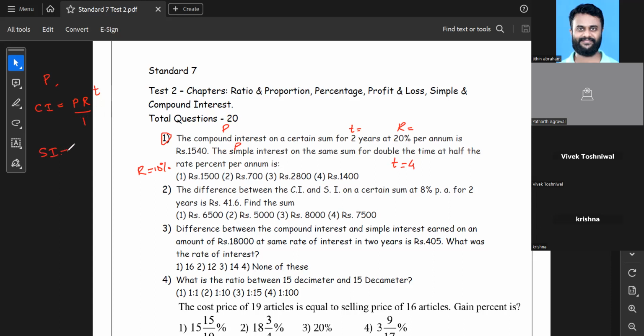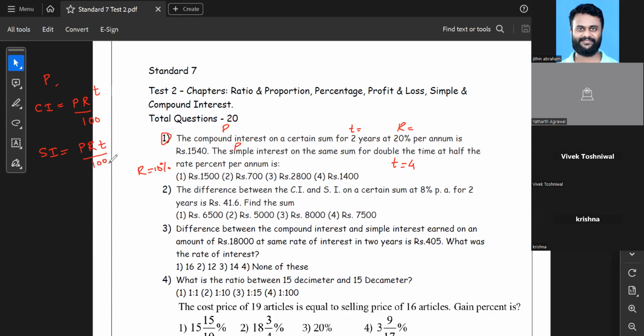And the formula for simple interest, you know very well. By the way, divided by 100 because it is rate of interest, right? Just in case you guys don't remember the formula for simple interest, I'll give it to you over here itself. The simple interest formula is PRT upon 100.